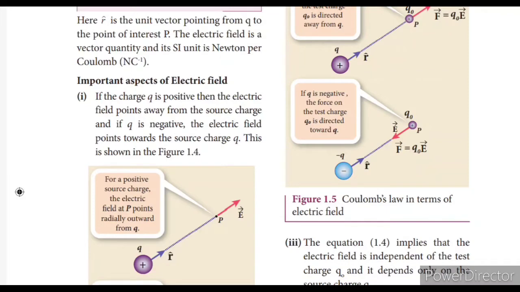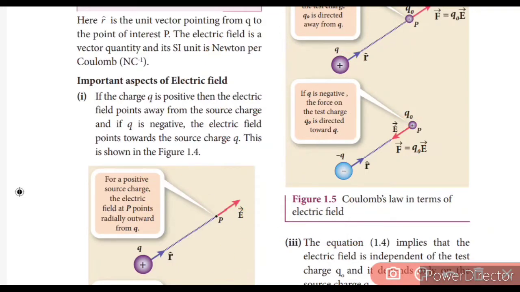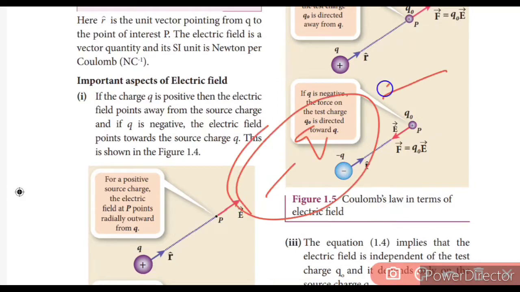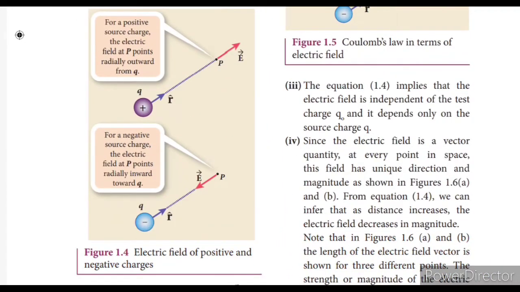The important aspects of electric field. You know that if the charge Q is positive, then the electric field is always pointing away from the source charge. If Q is negative, then what will happen? For a positive charge, all the field lines will be pointing away from the charge, okay. If it is negative, then all the field lines are pointing towards the source charge, okay. The next thing, the equation implies that the electric field is independent of the test charge, as it depends only on the source charge.